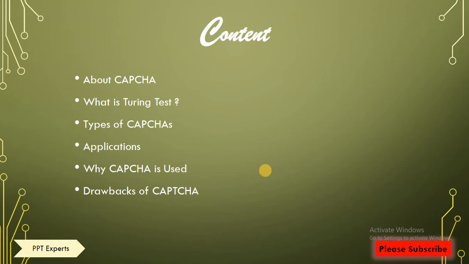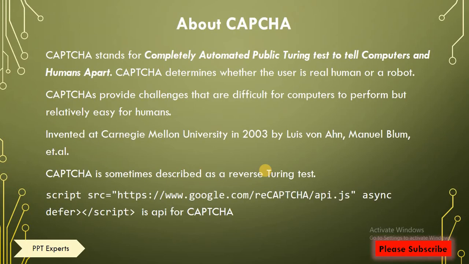Today you will see about CAPTCHA, what is Turing test, types of CAPTCHAs, applications, why CAPTCHA is used, drawbacks of CAPTCHA. CAPTCHA stands for Completely Automated Public Turing Test to tell computers and humans apart. So this is an acronym to CAPTCHA. This is the full form of CAPTCHA, Completely Automated Public Turing Test to tell computers and humans apart.